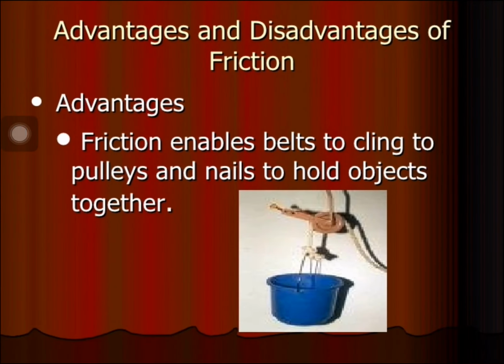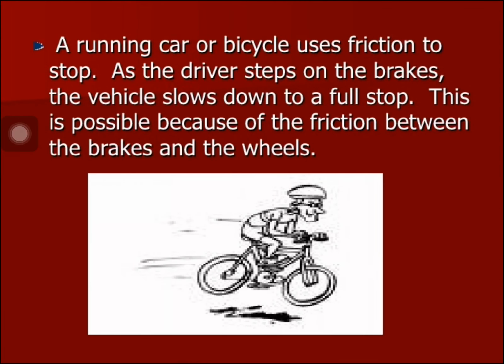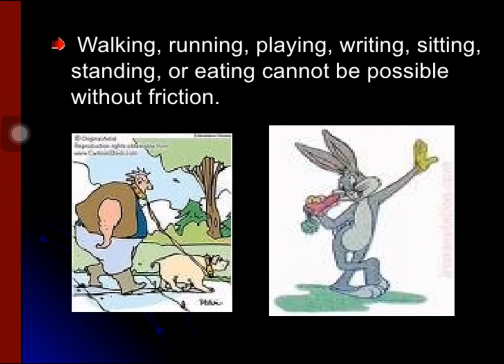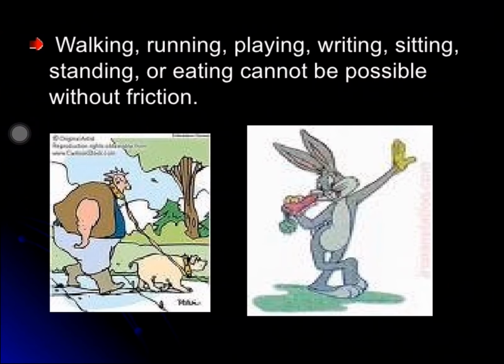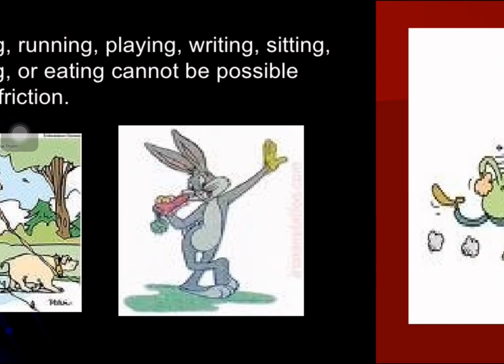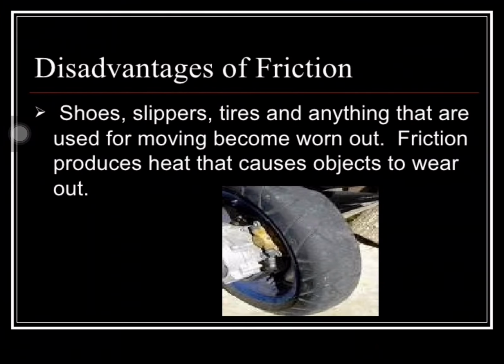Next, advantages. Friction enables a belt to cling to a pulley and a nail to hold objects together. So this is a way it is used. Second, a running car or bicycle uses friction to stop. As the driver steps on the brake, the vehicle slows down and comes to a full stop. This is possible because of friction between the brakes and wheels. And walking, running, playing, writing, sitting, standing, or eating cannot be possible without friction. You know that. You can see the diagram also.